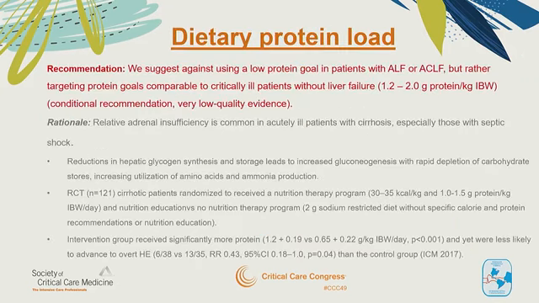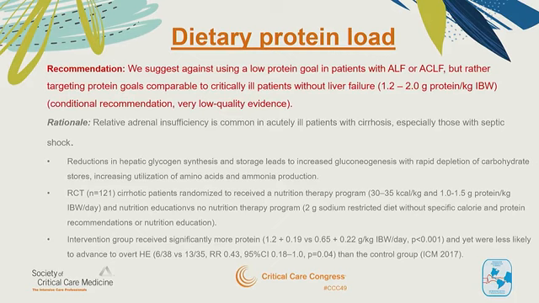So, dietary protein load. This comes up from time to time because we know that protein load to the gut can feed ammonia production, which patients with ALF and ACLF may have challenges metabolizing. The recommendation was we suggest against the use of a low-protein diet in patients with ALF or ACLF, but rather targeting protein goals comparable to critically ill patients without liver failure. So this is 1.2 to 2 grams per kilo ideal body weight. Conditional recommendation with very low quality of evidence.